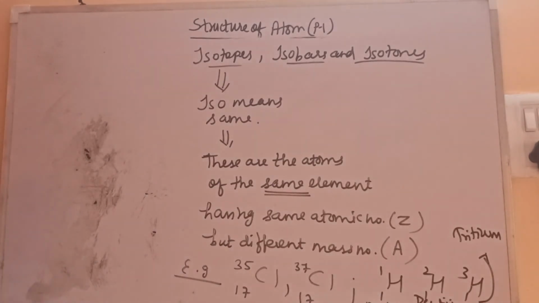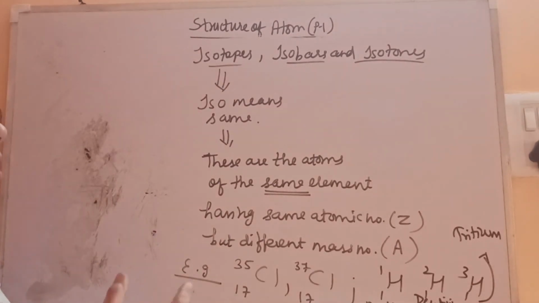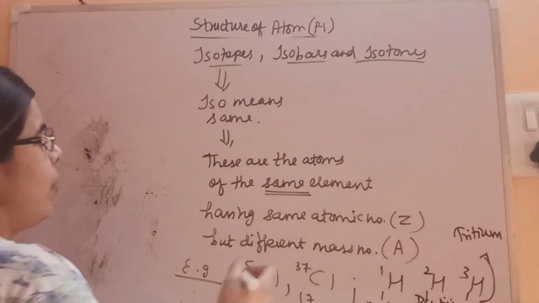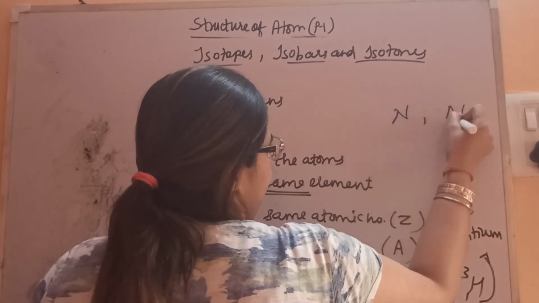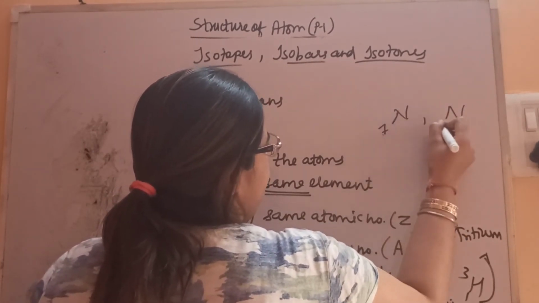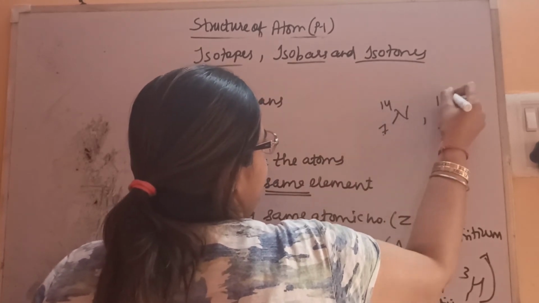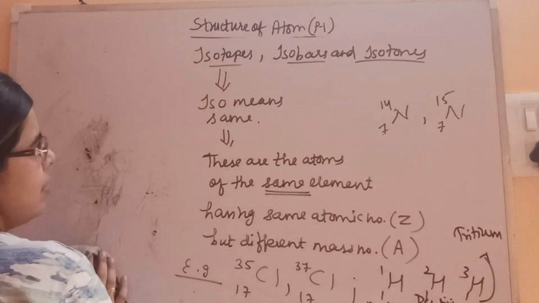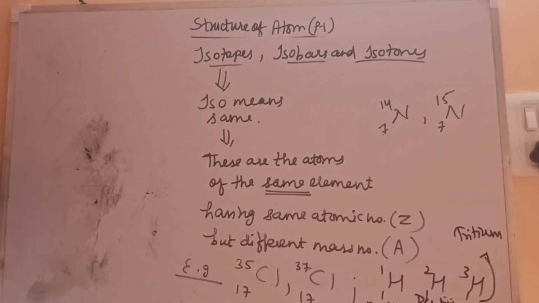More examples are also there. Carbon isotopes are there, 12, 13, 14. Nitrogen isotopes are there, 14, 15. Nitrogen, 7 is the atomic number, 14 and 15. So many examples are there. So this is isotopes, that is the atoms of the same element having same atomic number but different mass number.